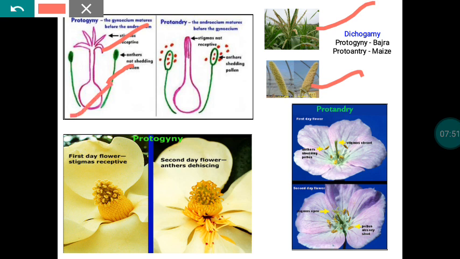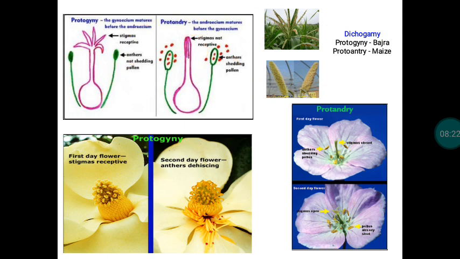Here the gynoecium will mature first when compared to the anther. Whereas in protandry, the anther will mature first. At that time the stigma is still in the process of development and has not yet attained maturity. Because of that, in this case also cross pollination is the rule. Okay, so the protogyny mechanism is reported in bajra and the protandry mechanism is reported in maize. So dichogamy means a difference in maturity of the male and female organs.